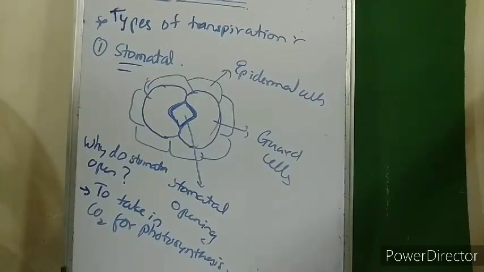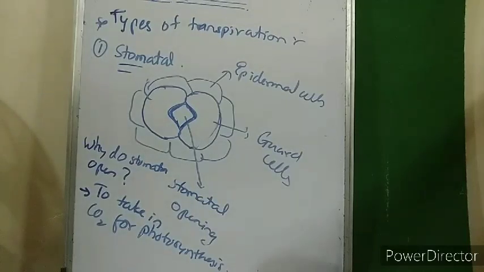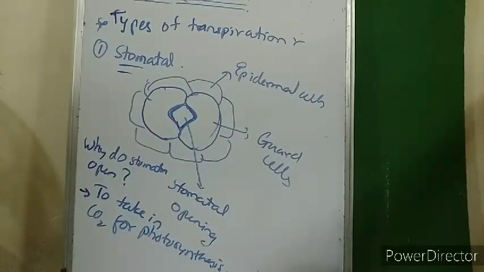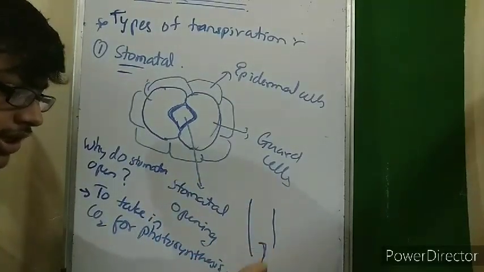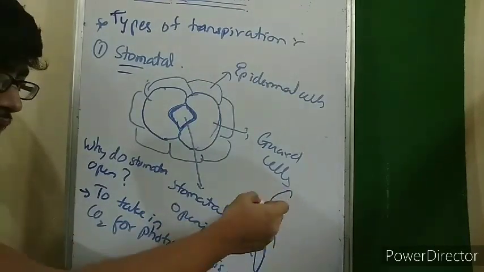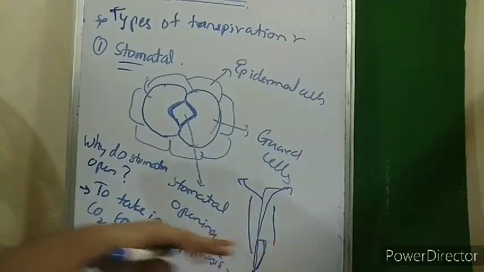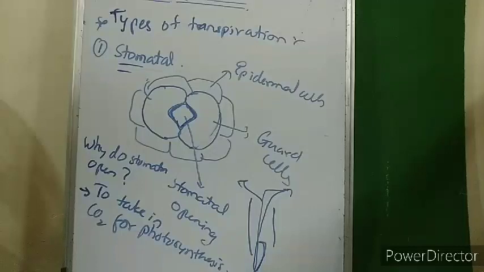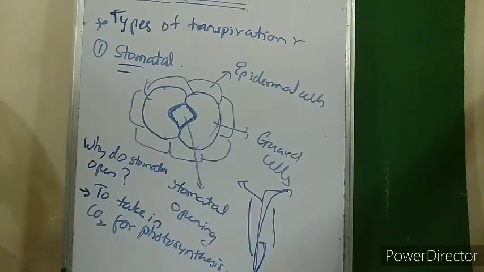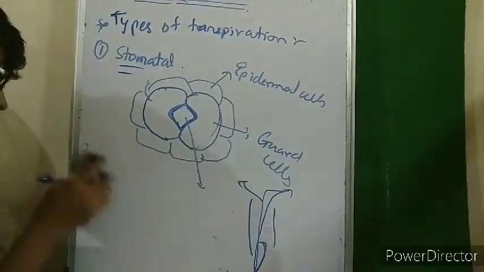So in stomatal transpiration, the water vapor escapes through the stomata of the leaf. Water, after absorption by the roots from the soil, rises up the stem and reaches the tissues of the leaves through the veins. Through the veins of the leaves it reaches the surface of the leaf. A large number of spongy mesophyll cells in the leaves have their surface exposed to the intercellular spaces.